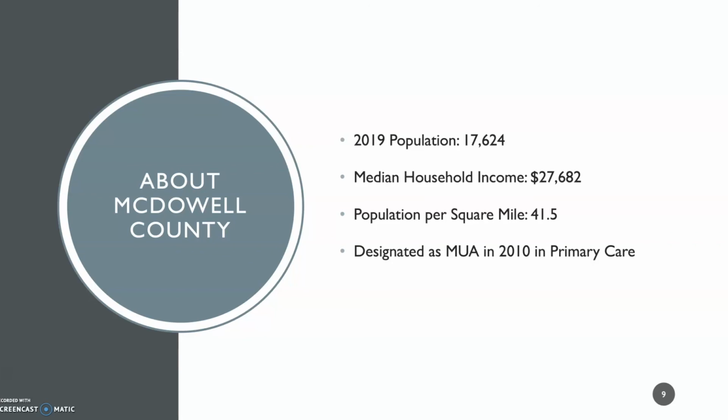So when we compare the averages of McDowell County to national averages, we see that McDowell County is poorer and more spread out than what we would expect for the rest of America. The national median household income is over $68,000 a year, and the national population per square mile average is over 90 people per square mile.